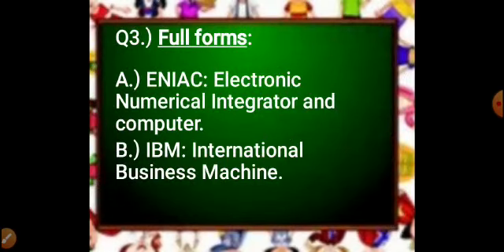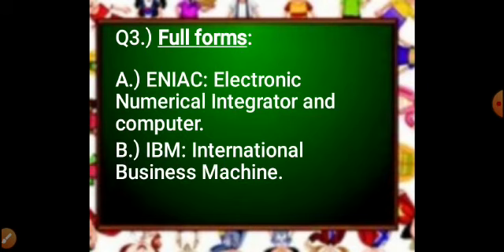Then third, full forms we have to write. First of all, A: Electronic Numerical Integrator and Computer. Then B: International Business Machine. So these were your answers. Mention your marks in your test copy and you have to tell me how much score you got.